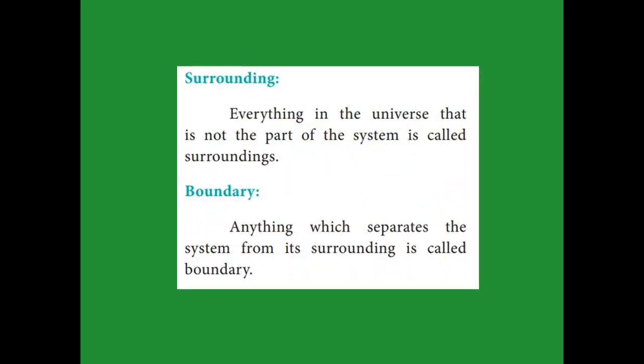Surroundings is a part of the universe, apart from the system, which is surrounded by the system, and that is called the surrounding. And the boundary separates the system and the surrounding by some line, and that is called the boundary.